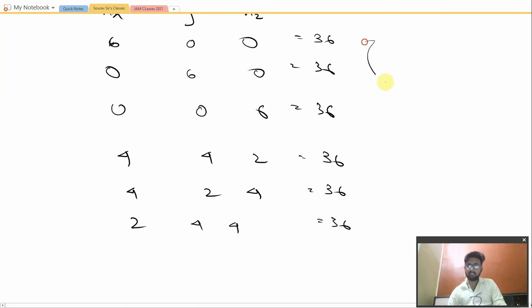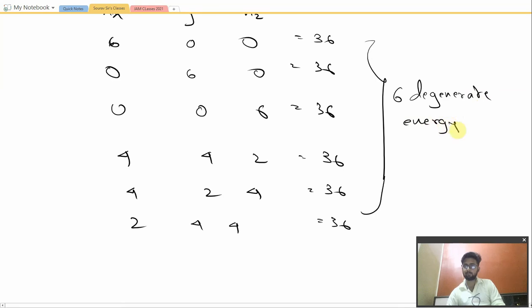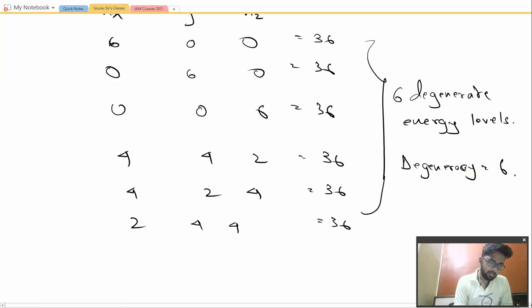So 6 degenerate energy levels are formed. So the degeneracy for this case will be equal to 6. This is how we solve this question.